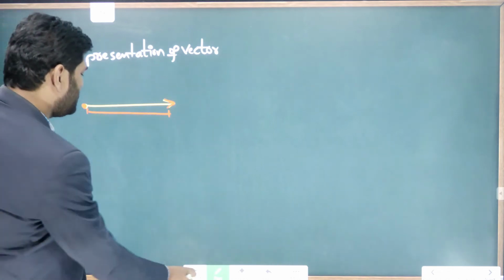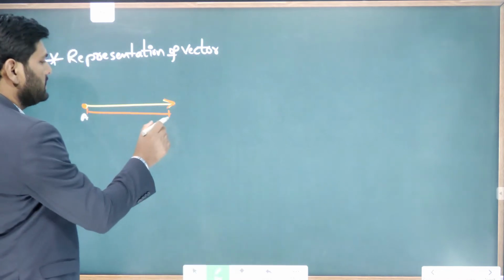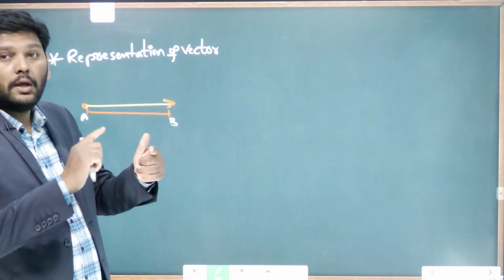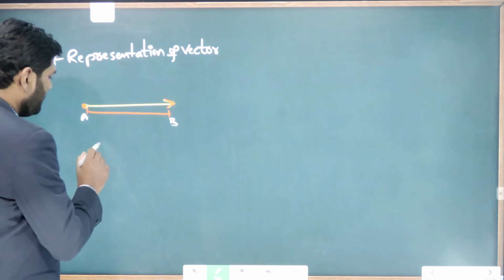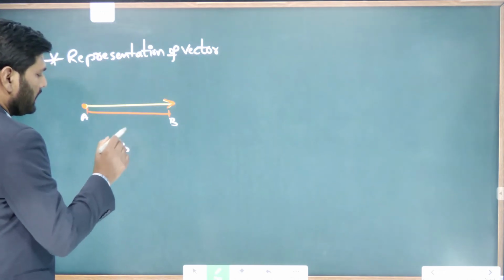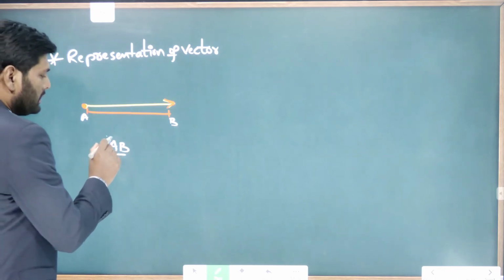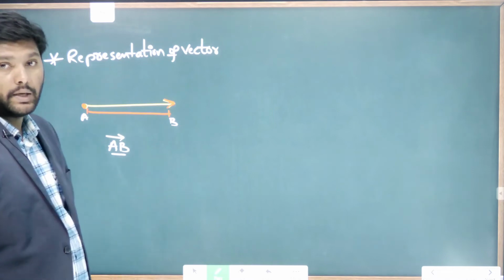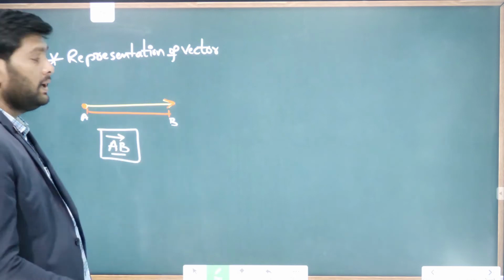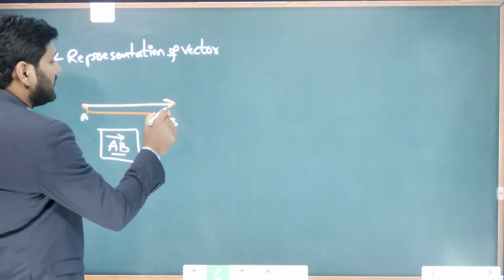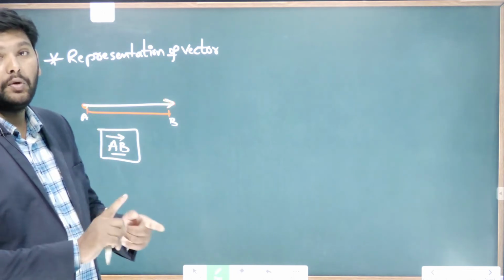Let us give names here: the first point is A and this is B. How can you write this vector mathematically? As a vector we represent it as AB. The length AB represents the magnitude, and it has a direction. This arrowhead represents the direction. This is the way we can represent the vector geometrically or diagrammatically. I hope you have understood.